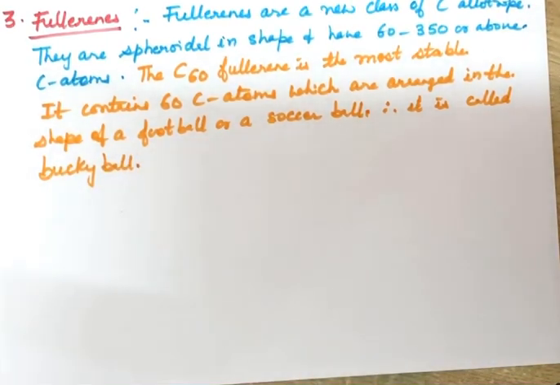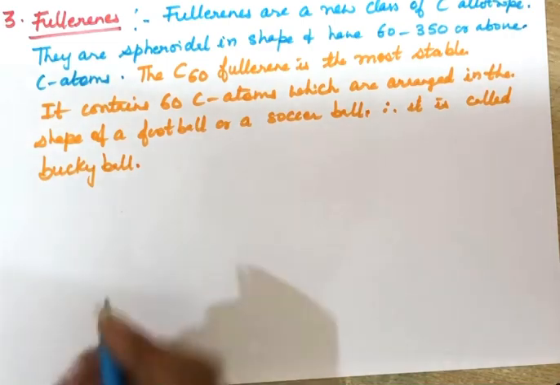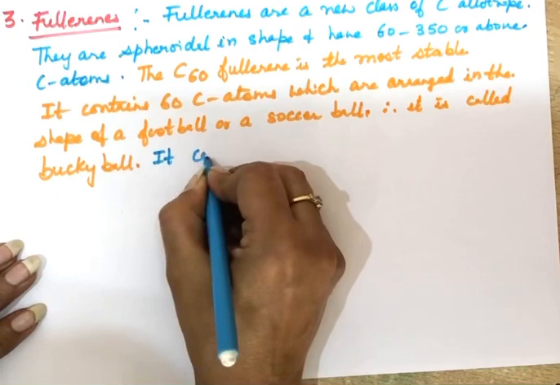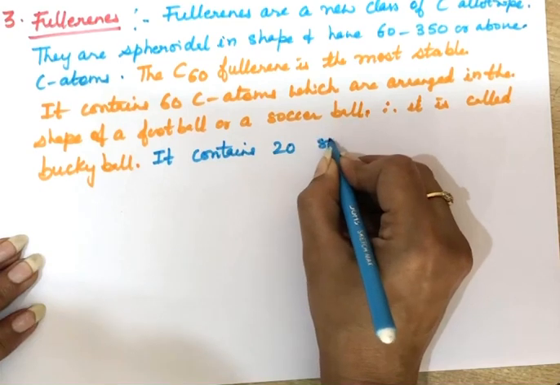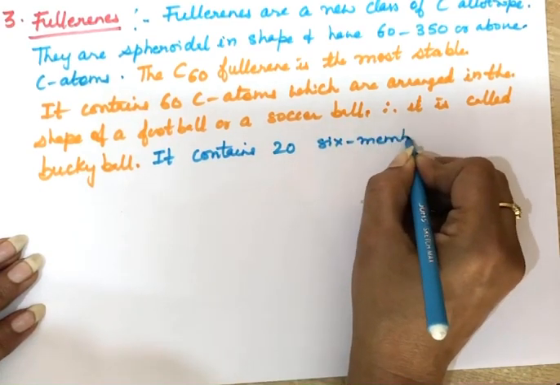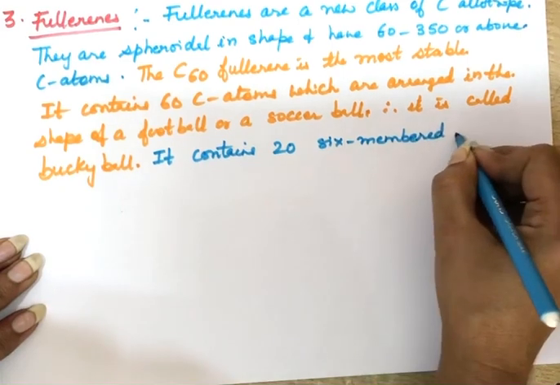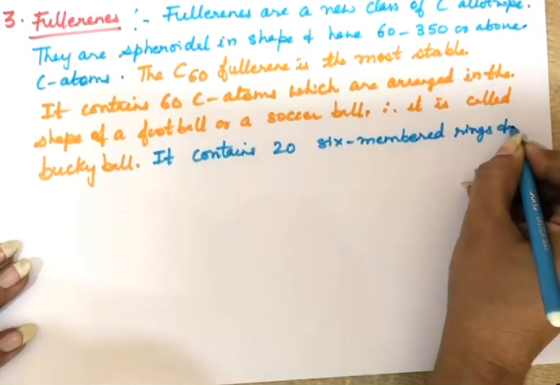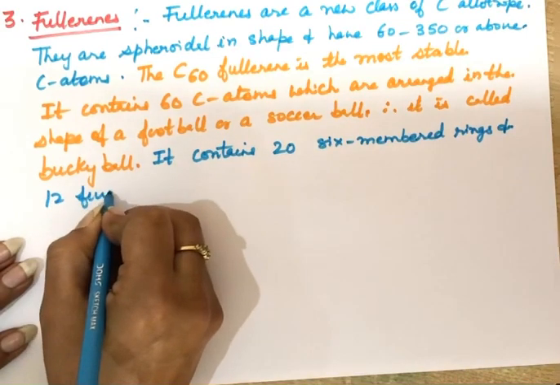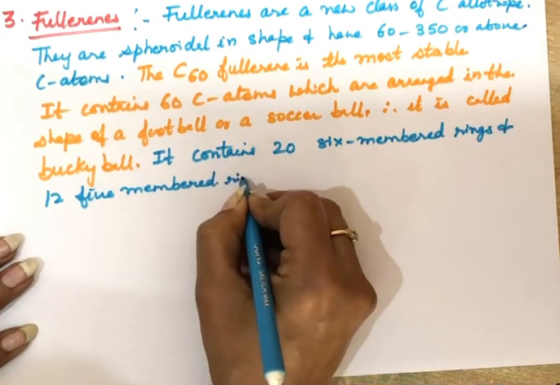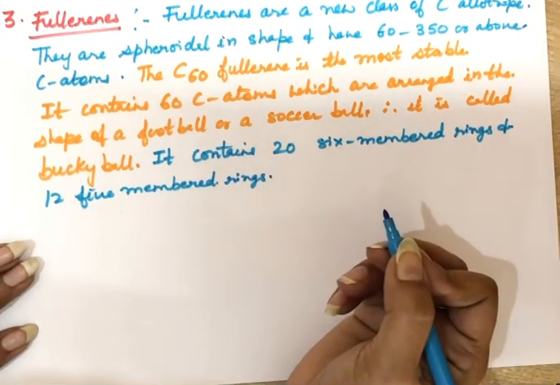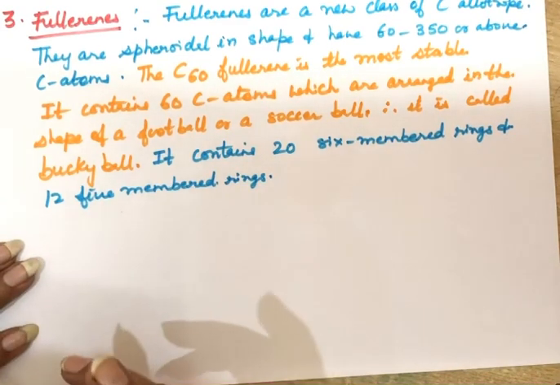Now, how are these 60 carbon atoms arranged? They form rings. And in total, how many rings are there? 20 rings with 6 carbon atoms each, so 6-membered rings are there, and 12 5-membered rings are there. So there are hexagons and pentagons in this structure. And this structure resembles the domes made by the architect Buckminster Fuller. So because of this, it is also known as Buckminster Fullerene.